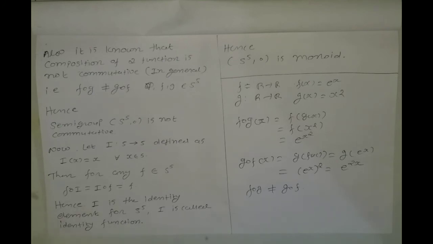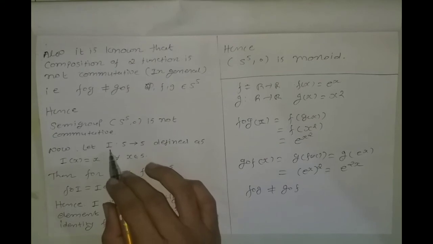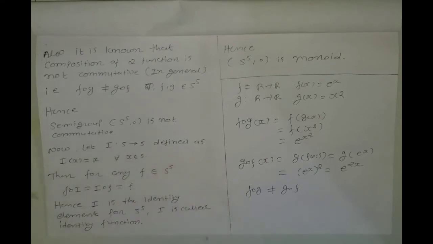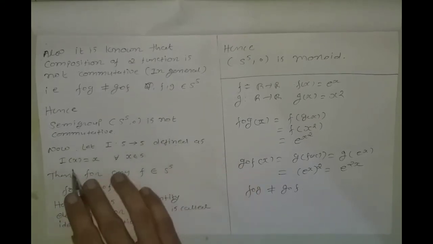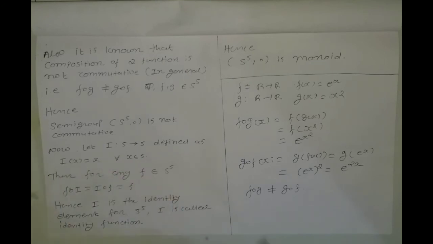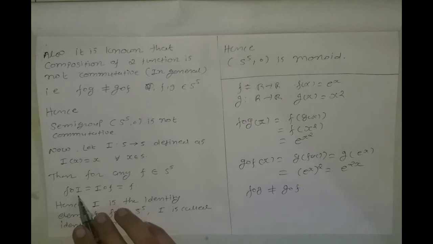Now consider a map I from S to S defined as I of x is equal to x for all x belonging to S. The input and output are both the same. Then for any function f from S to S, f composed with I is equal to I composed with f is equal to f. This is simple, you can verify it.